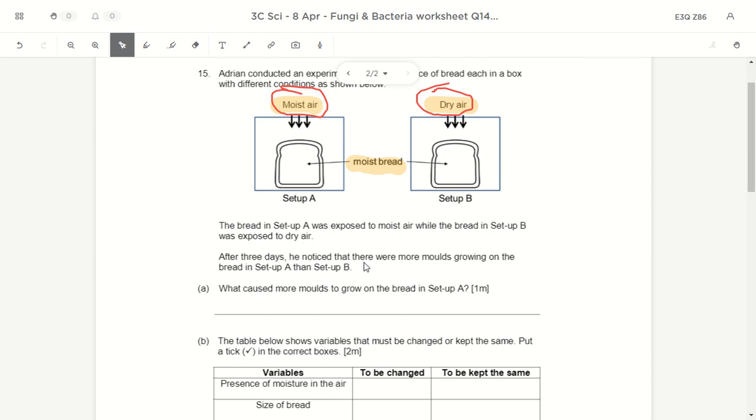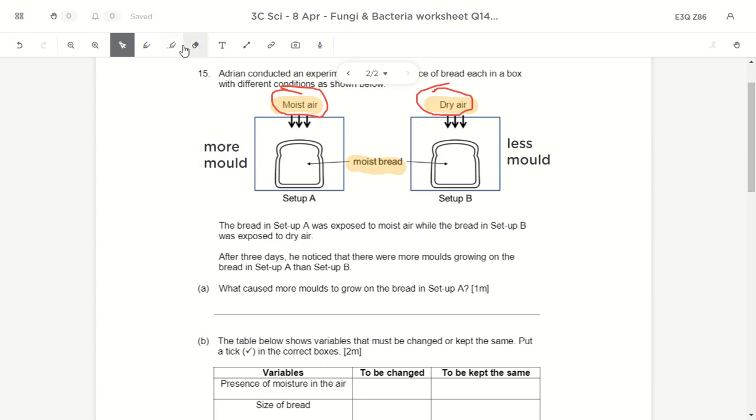After 3 days, you notice that there was more mold growing on the bread in A than in B. So this one has more mold. Let me write it down. Sometimes as you understand the question, you write it down. You don't just keep it in your head. B has less mold. They didn't say no mold, but they are saying there is more mold in A. So A has more mold, B has less mold.